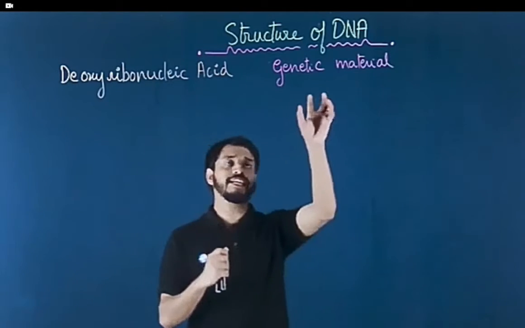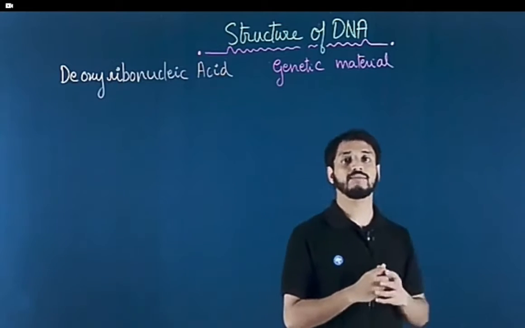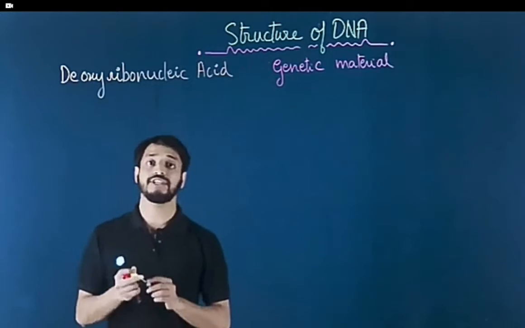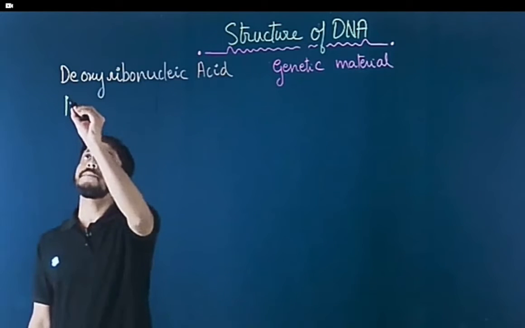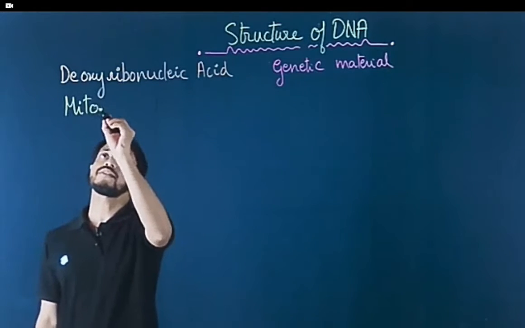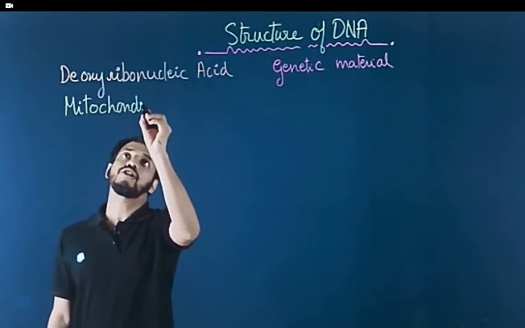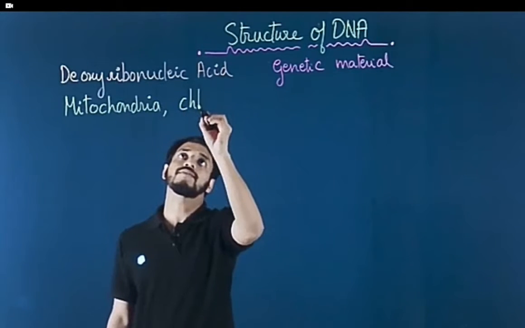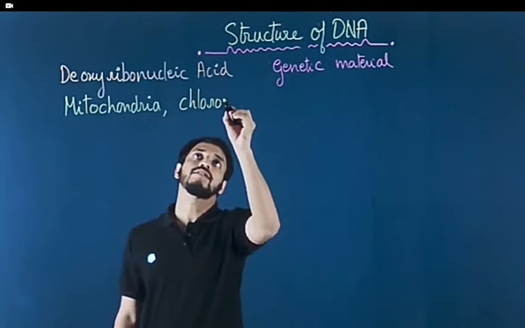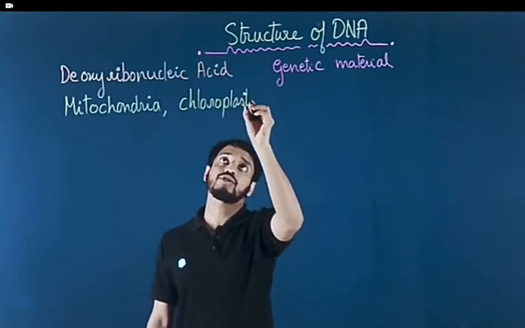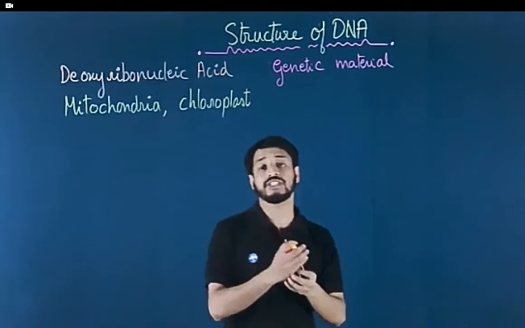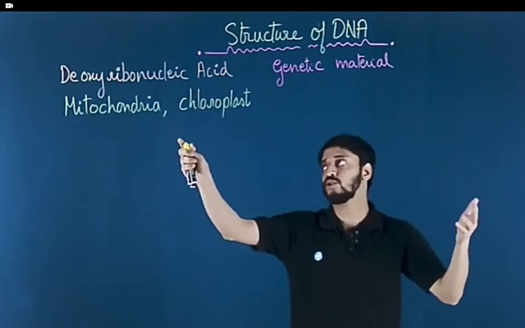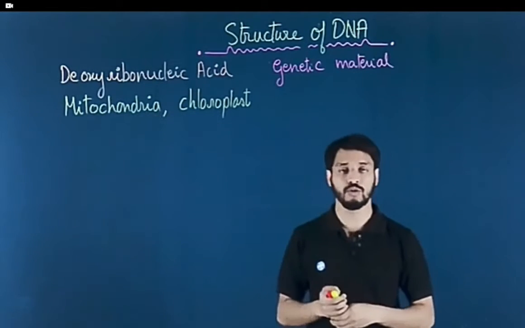Now, this genetic material, as I have already mentioned, is mostly present in the nucleus, but there is also some DNA present in mitochondria. Also, we may find some DNA molecules in the chloroplast, right? So you must remember, questions are often asked about what are the places where we can find DNA other than a nucleus. The answer will be mitochondria and chloroplast.